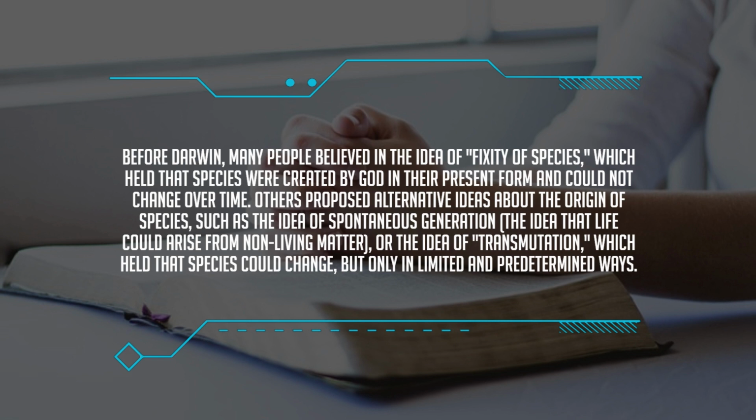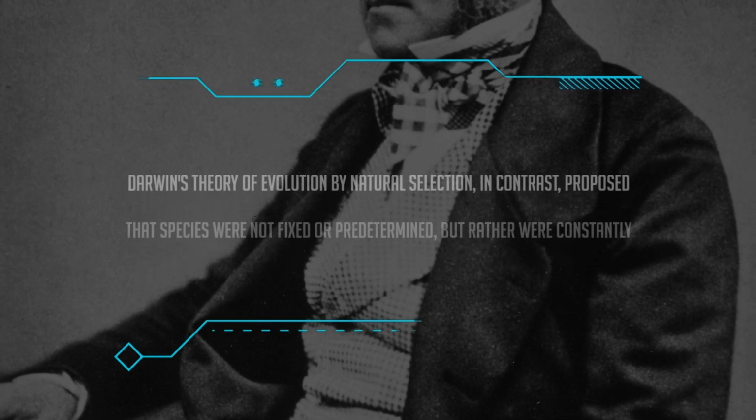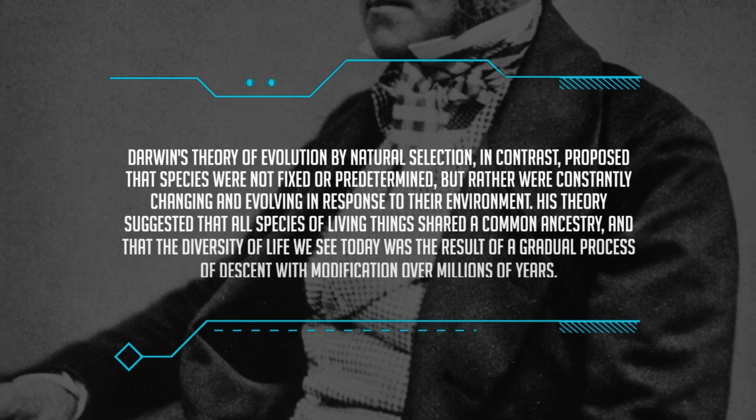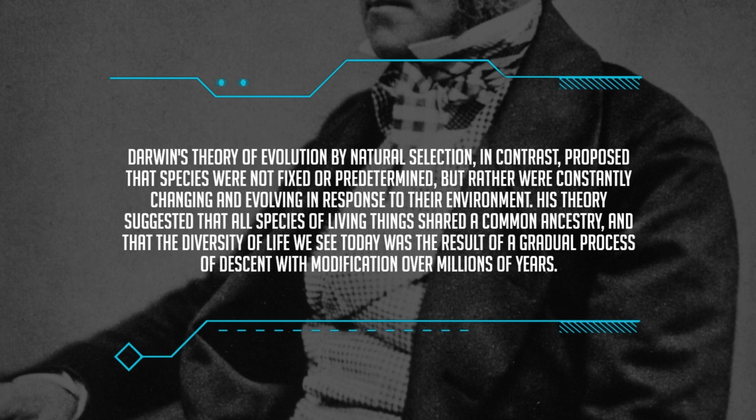Others proposed alternative ideas about the origin of species, such as the idea of spontaneous generation, the idea that life could arise from non-living matter, or the idea of transmutation, which held that species could change, but only in limited and predetermined ways. Darwin's theory of evolution by natural selection, in contrast, proposed that species were not fixed or predetermined, but rather were constantly changing and evolving in response to their environment.